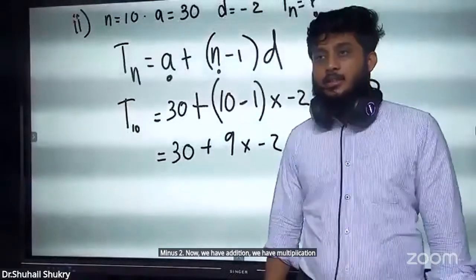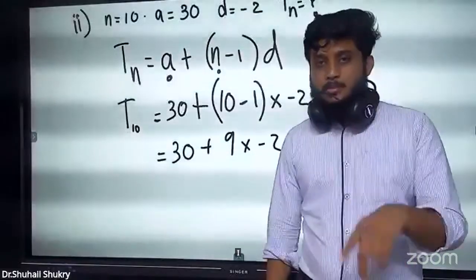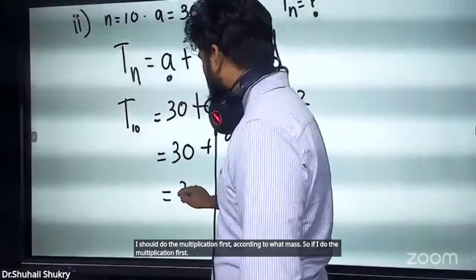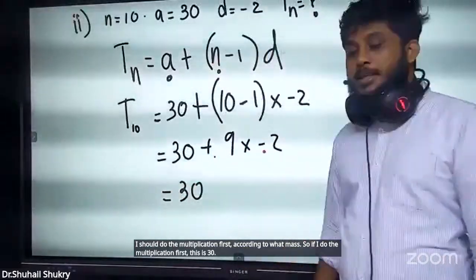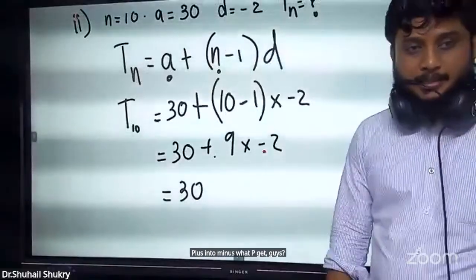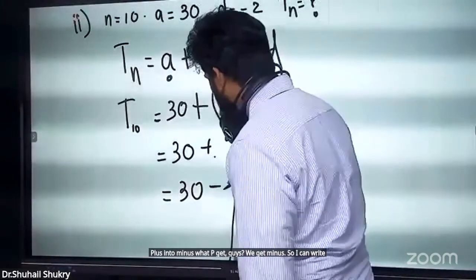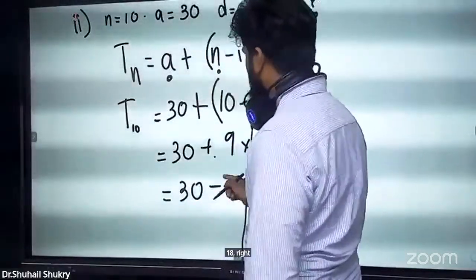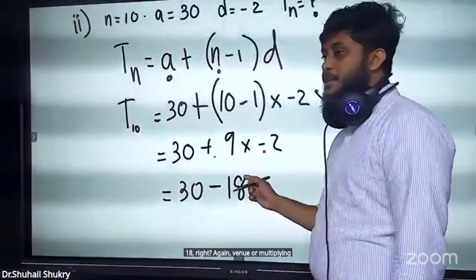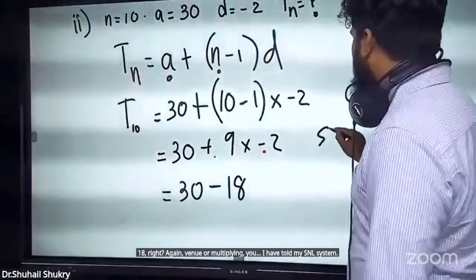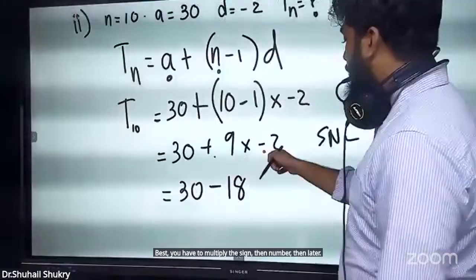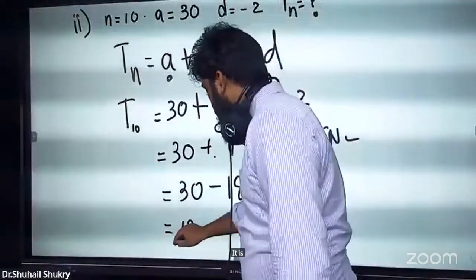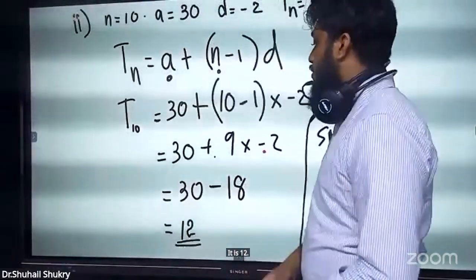Which one should I do first? I should do the multiplication first according to BODMAS. So if I do the multiplication first, this is 30. Plus into minus, what do we get, guys? We get minus. So I can write minus 30 minus 9 into 2, how much? 18, right? Again, whenever you are multiplying, use what I have told you in the SNL system. First you have to multiply the sign, then the number, then the letter. So plus into minus is minus, 9 into 2 is 18. 30 minus 18 is how much? It is 12. Right? It is 12.